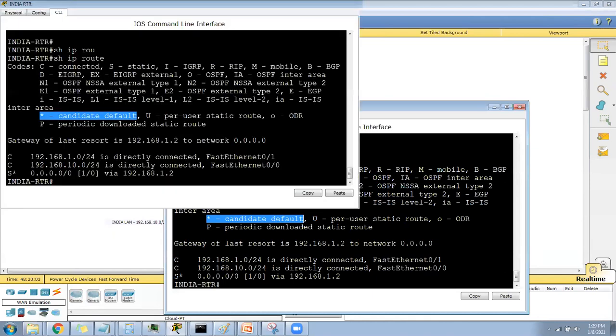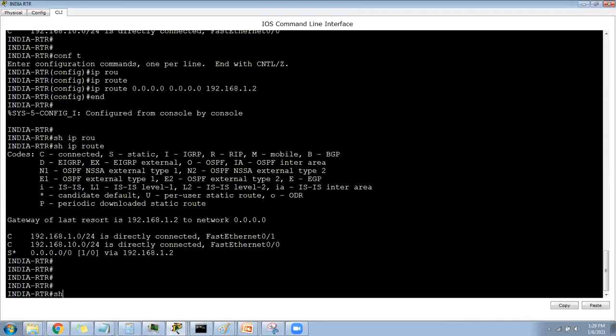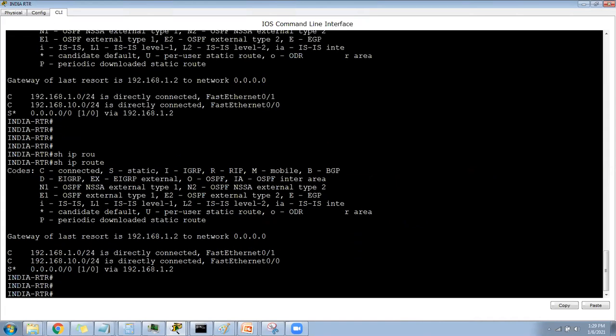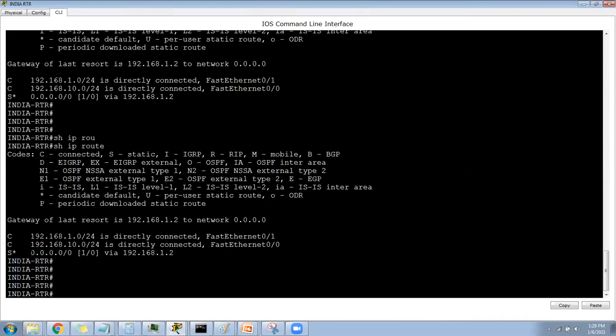Default route. Please show ip route. You can see the default route. It is always the last route in the routing table. The router goes one by one. It will check this route, then this route. Okay, 20 network, I don't know. So it will say, I have a default route, and pass this to this guy.